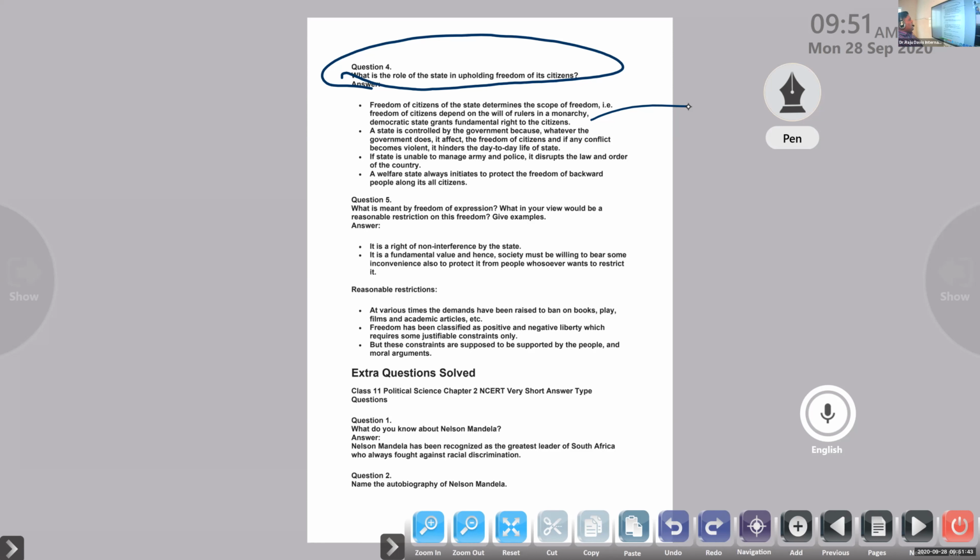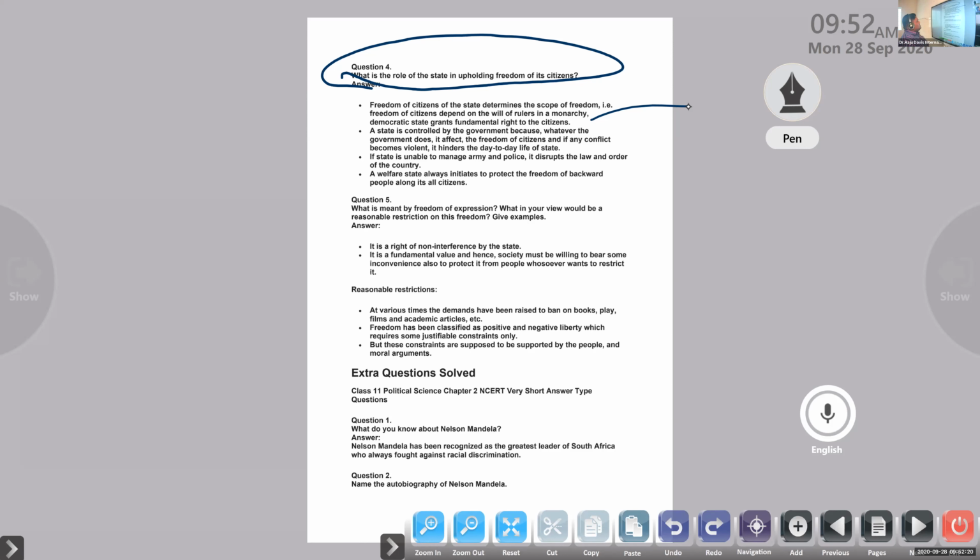Okay, next one: a state is controlled by the government, because whatever the government does affects the freedom of citizens, and if any conflict becomes violent, it hinders the day-to-day life of the state. So the state is the people, or the state is the authority, controlling the government and the people. If bad decisions are taken by the government, it will lead to problems or conflicts in the country and make problems for the day-to-day life of the people. So it is the right of the government to ensure freedom and rights to the people.